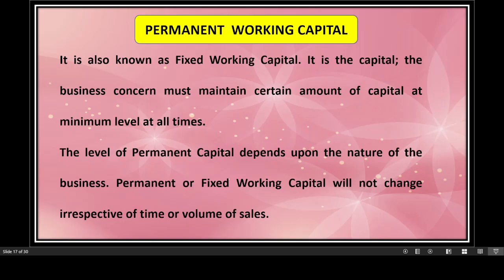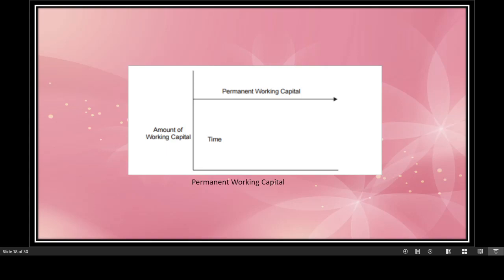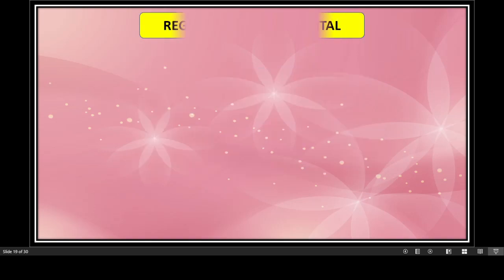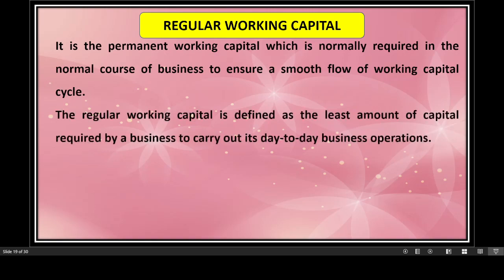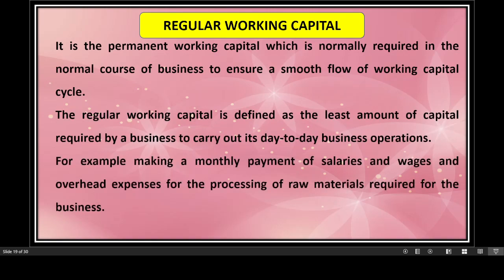This is further classified into two parts that we have already read. But before that, just see the diagrammatic presentation of the permanent working capital. At all the levels of sales or any point of time, the working capital remains the same. Now, regular working capital, which is a part of the permanent working capital. What is this? It is the permanent working capital which is normally required in the normal course of business to ensure a smooth flow of the working capital cycle.